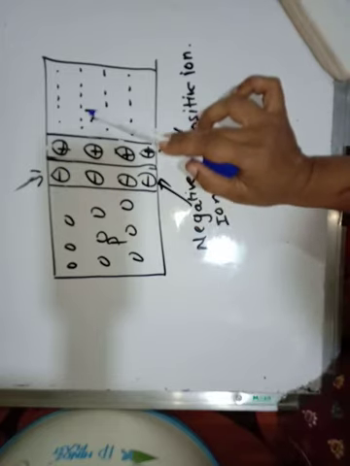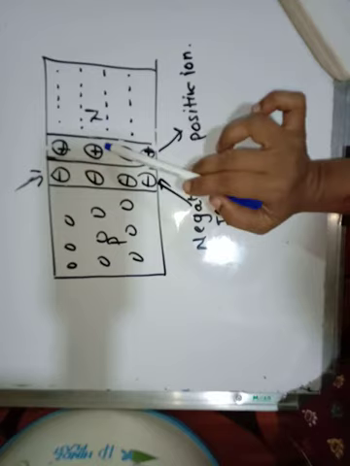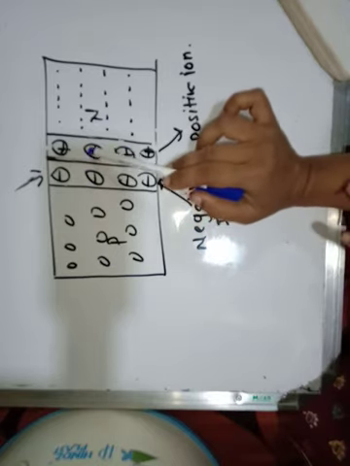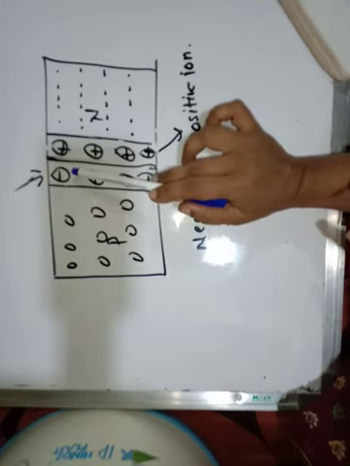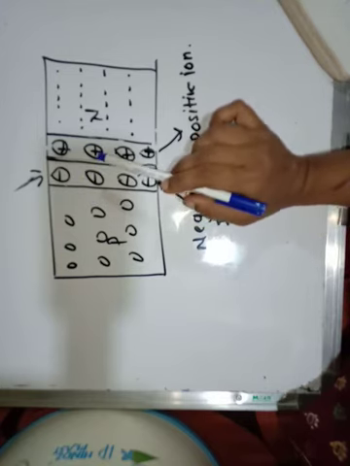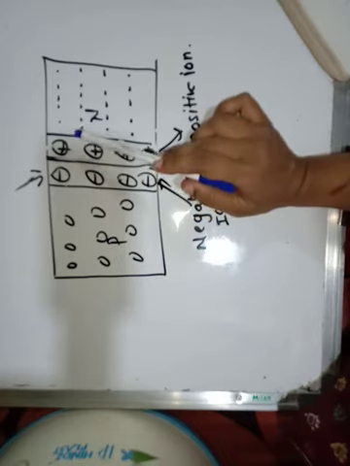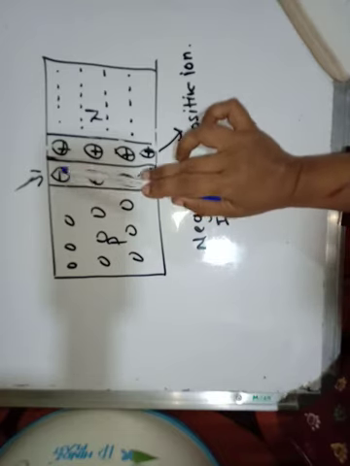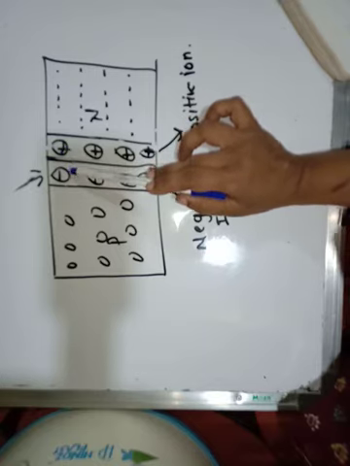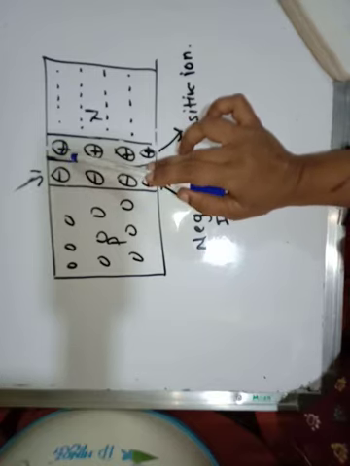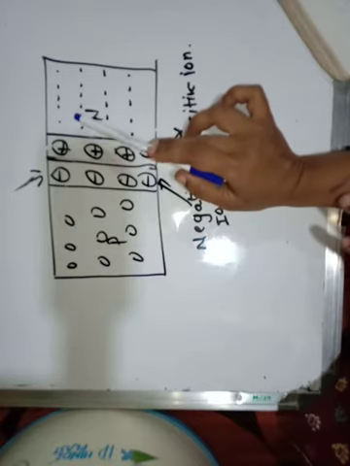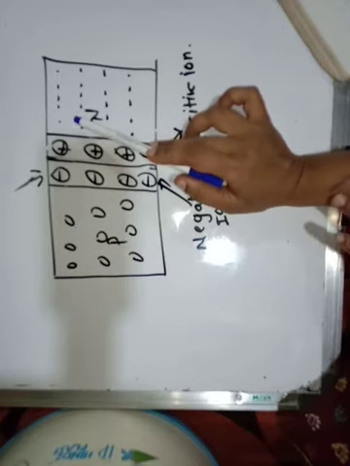The N side atoms are giving up electrons, so they become positively charged, and the P side atoms are accepting the electrons, so they become negatively charged. Thus opposite types of ions are produced, positive ions on the N side and negative ions on the P side, near the junction.